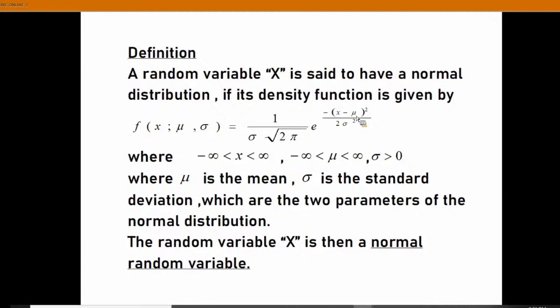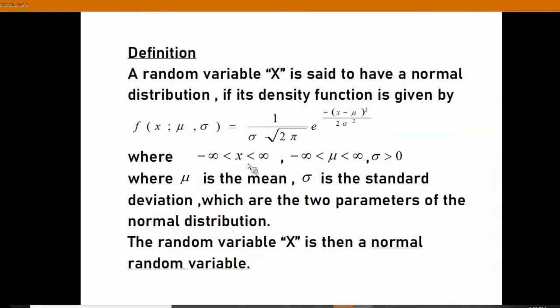In the binomial distribution you have learned parameters n and p, and in the Poisson distribution, what is the parameter which you have learned? Any parameter you learned or not? Lambda, you might have learned it as lambda. Yes, lambda is the parameter of the Poisson distribution.